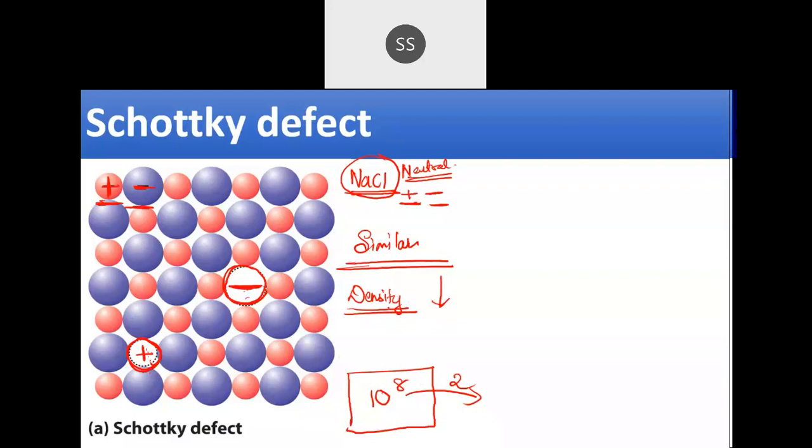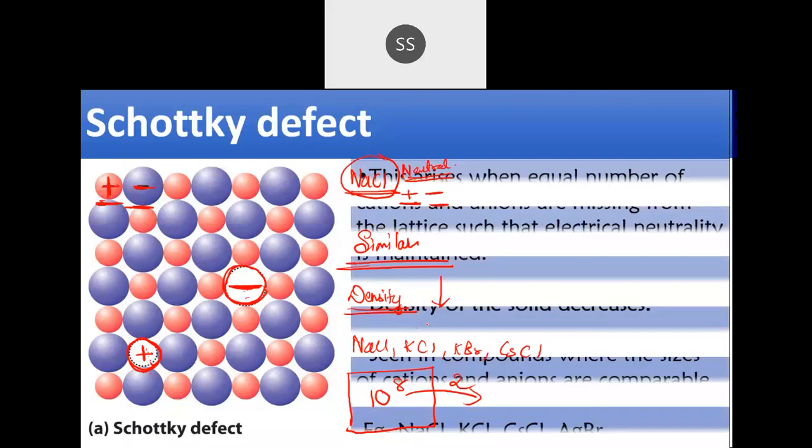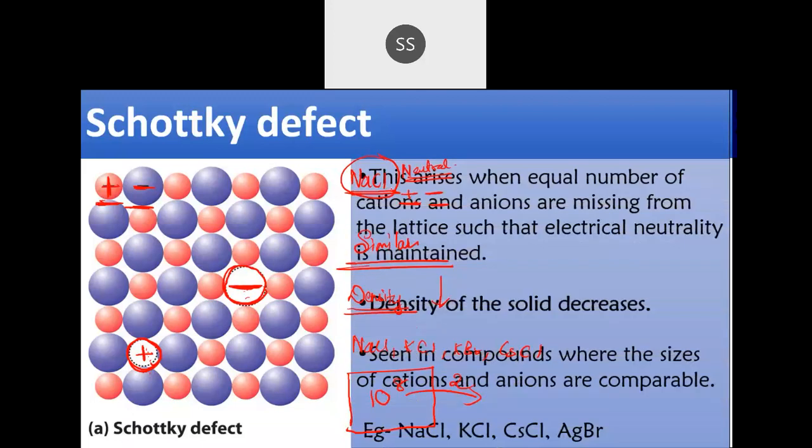An example you can take is NaCl, KCl, KBr, cesium chloride. All of these compounds will show Schottky defect. I hope it's clear. Schottky defect means what? So you can write down.